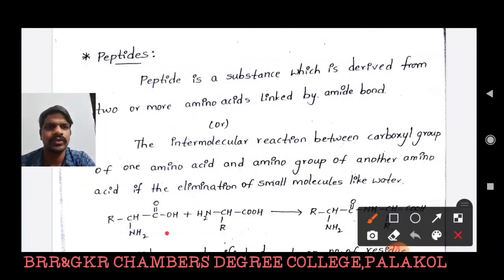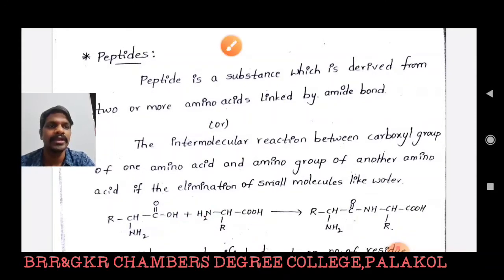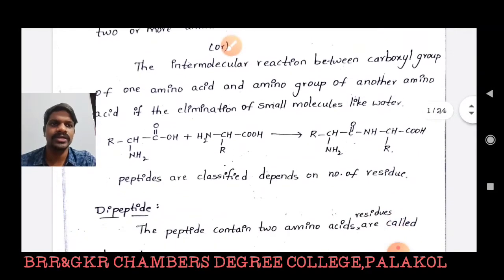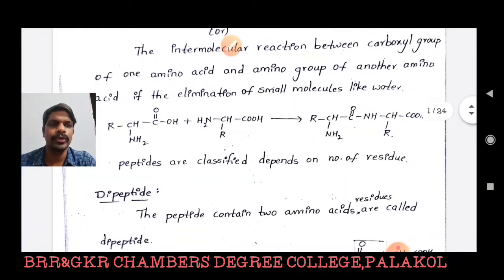Here this is one amino acid molecule and it is another amino acid molecule. From these two molecules it loses an H2O molecule, and then it produces an amide linkage. So a peptide bond is nothing but an amide linkage. An amide linkage is nothing but a peptide linkage. Peptides are classified on the basis of the number of amino acid residues present in them.